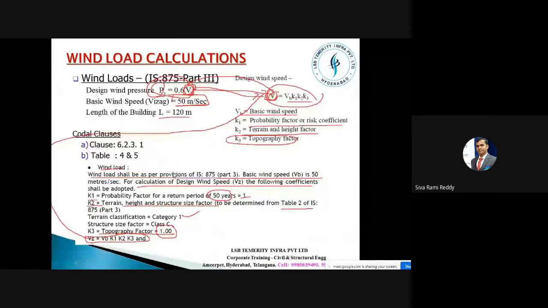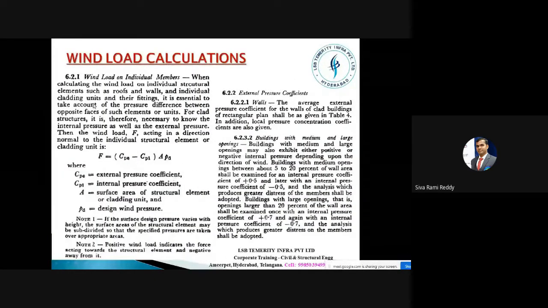Once you get this design wind pressure, now you can focus. Unlike an RCC structure, in this case you don't straight away take only the wind pressure. Not the entire wind pressure is going to act on a single solid face. There are openings in this building, right? We have doors and windows on the face of the building. So that's why we now have to introduce pressure coefficients. CPE means external pressure coefficient, CPI means internal pressure coefficient.